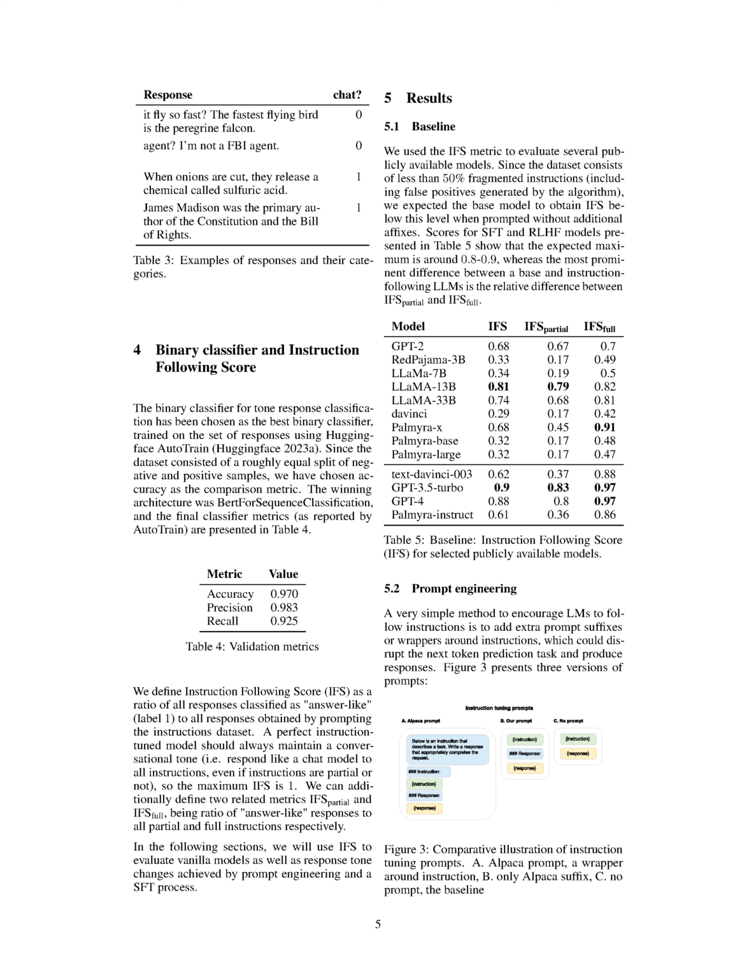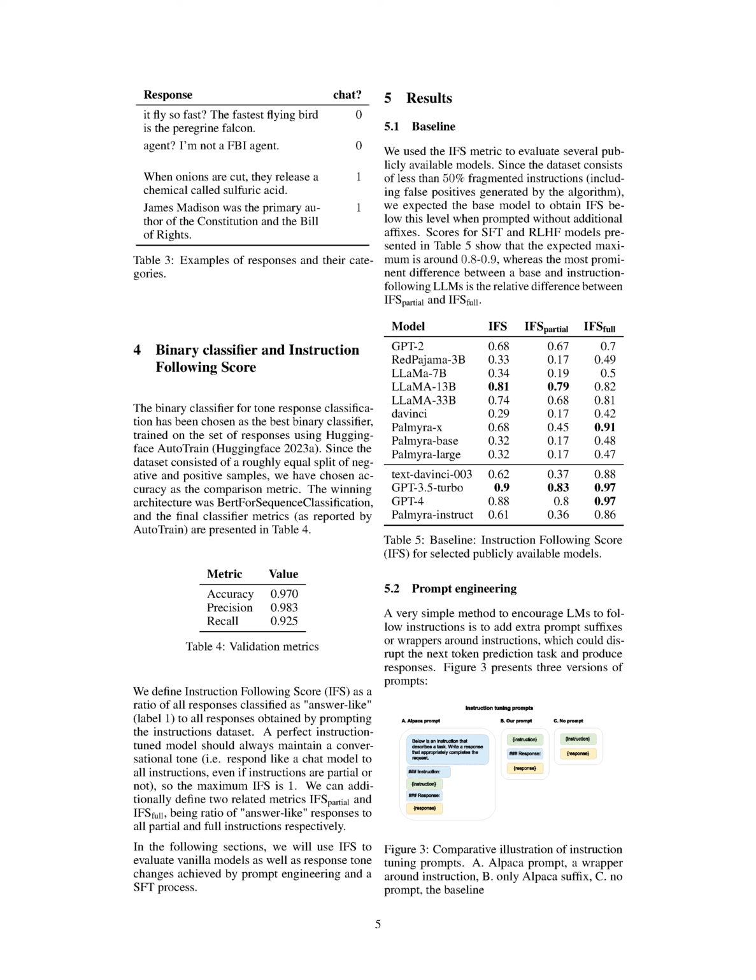In the table, we can see the IFS for various models. For instance, the GPT-2 model scored 0.68 on the IFS, 0.67 on the partial IFS, and 0.7 on the full IFS. On the other hand, the GPT 3.5 Turbo model scored 0.9 on the IFS, 0.83 on the partial IFS, and 0.97 on the full IFS.